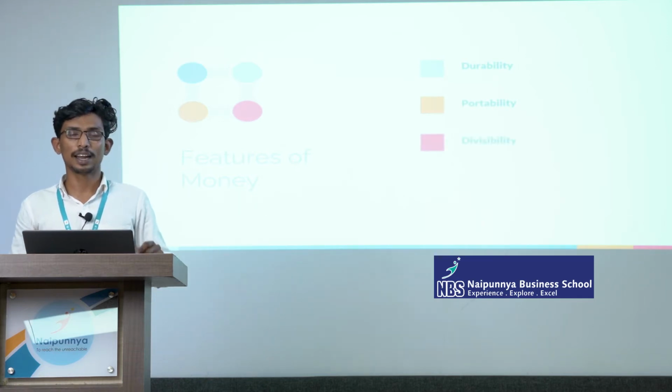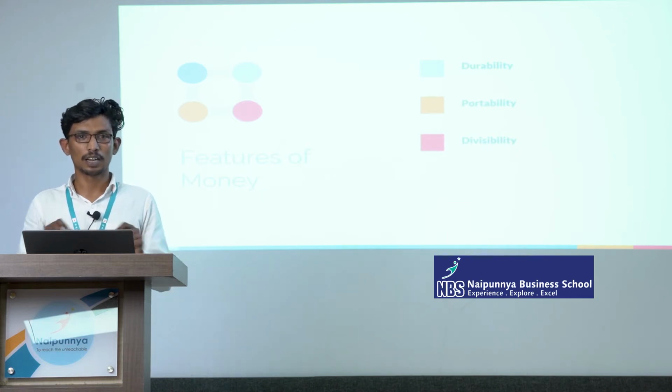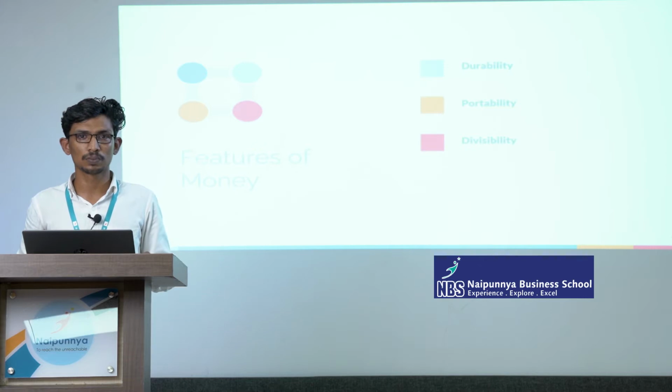The third one is divisibility. That means it can be divided into small pieces. Suppose in the Indian economy, assume that we only have a 2000 rupees note or currency. What will be the issue? We can't purchase anything lower than 2000 rupees. Divisibility is another feature that money needs to have.